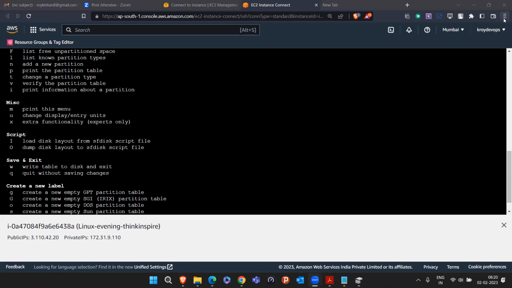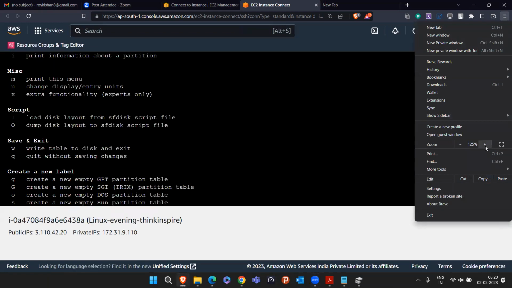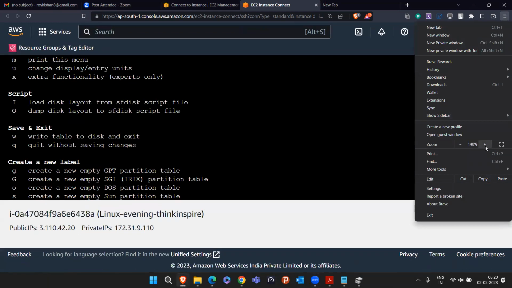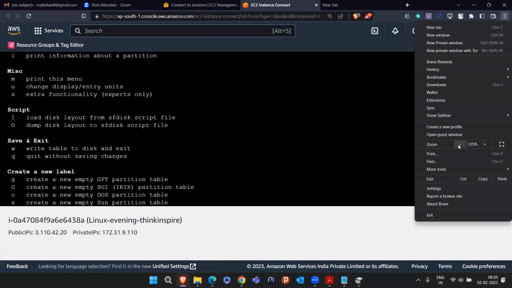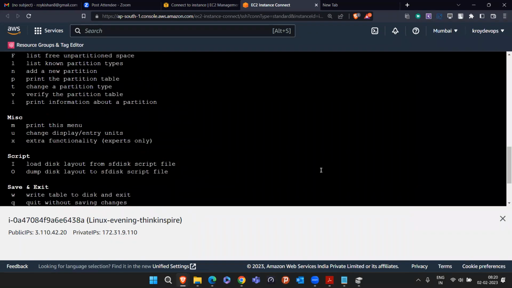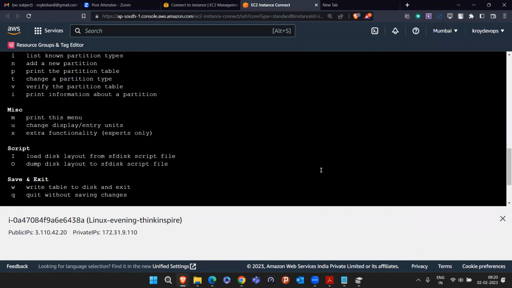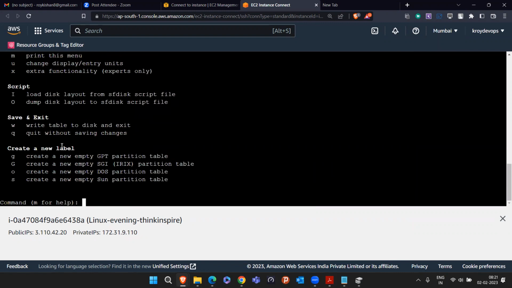I don't think that I can increase the font size because this is not PuTTY. Even if I do, no, this is the browser interface. Okay, let it be up to here, because if I go more than this, it will do it again. So these are all the different options. You don't have to focus on the options, I'm just giving you the reference.